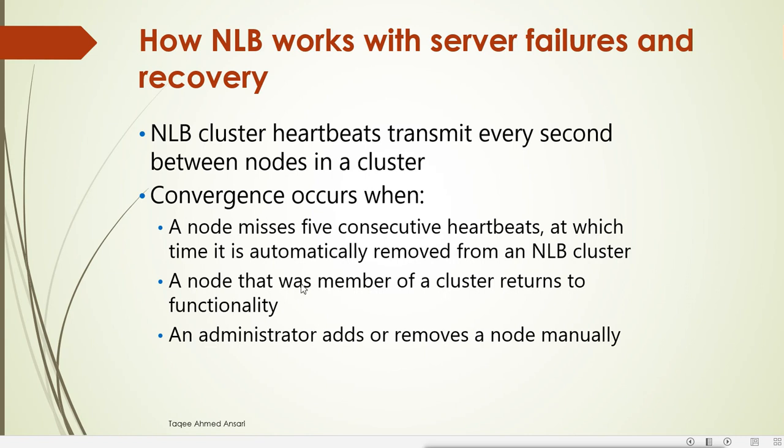And also when a node that was a member of a cluster returns to functionality, that means the node was a member but was removed, either automatically because it missed the heartbeat, or by the administrator, then after some time when it comes back into the cluster, the services will converge. And an administrator can also add or remove nodes manually. So these are the ways, or the points, where the cluster does convergence.